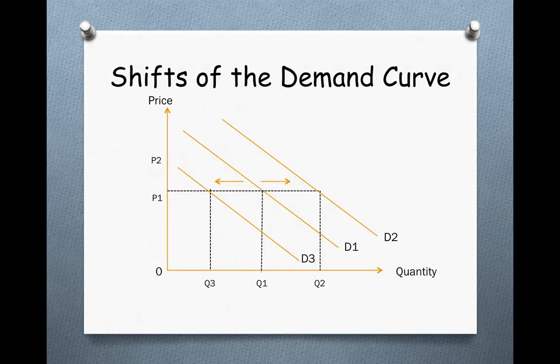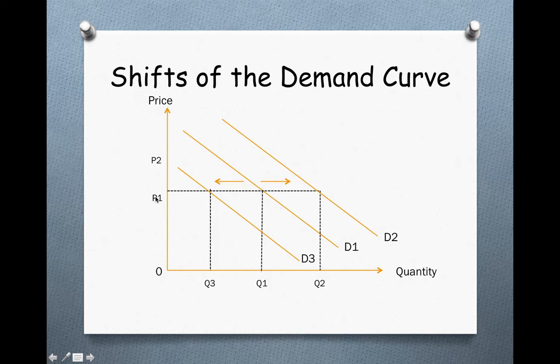And then you have shifts of the demand curve. The demand curve could shift outwards or inwards. Outwards would be from D1 to D2, and inwards would be from D1 to D3. And you will see at the same price P1, when the demand curve shifts from D1 to D2, our quantity changes to Q2.